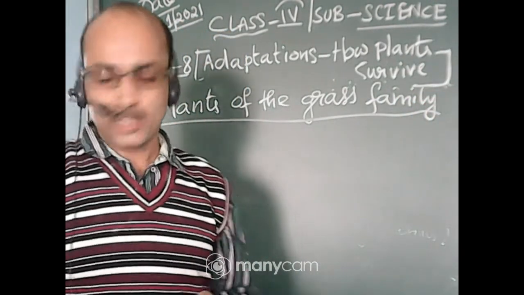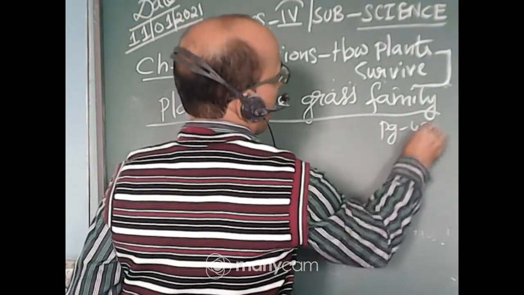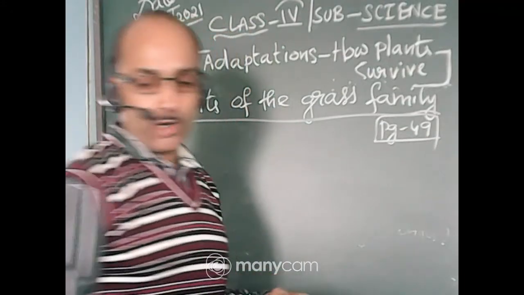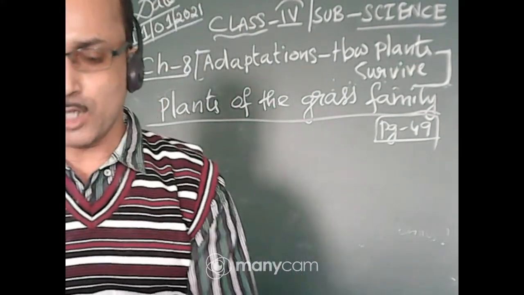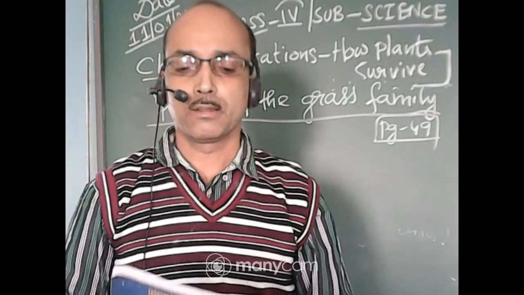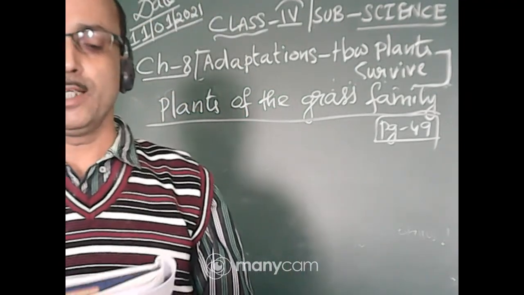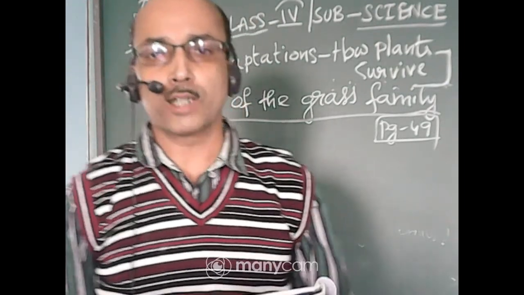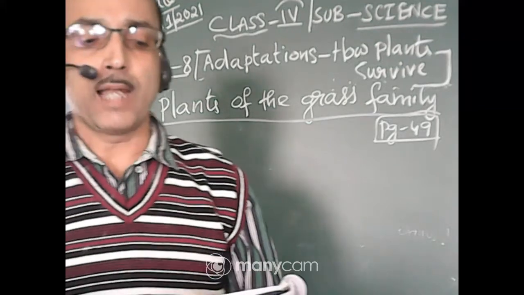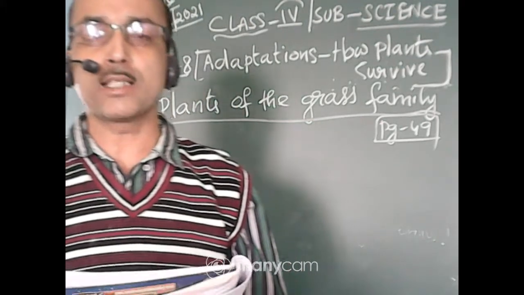Many plants of the grass family are useful to us in many ways. Number one, plants like wheat, rice, and jowar provide cereals to humans and animals.